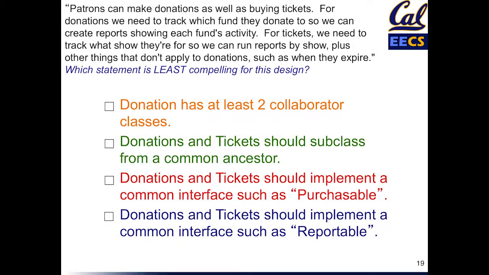This is a design question, so there isn't necessarily a single right answer, but we can make some informed judgments based on the desired behavior spec. Let's take a look at each one of the possible choices, starting with donation has at least 2 collaborator classes.